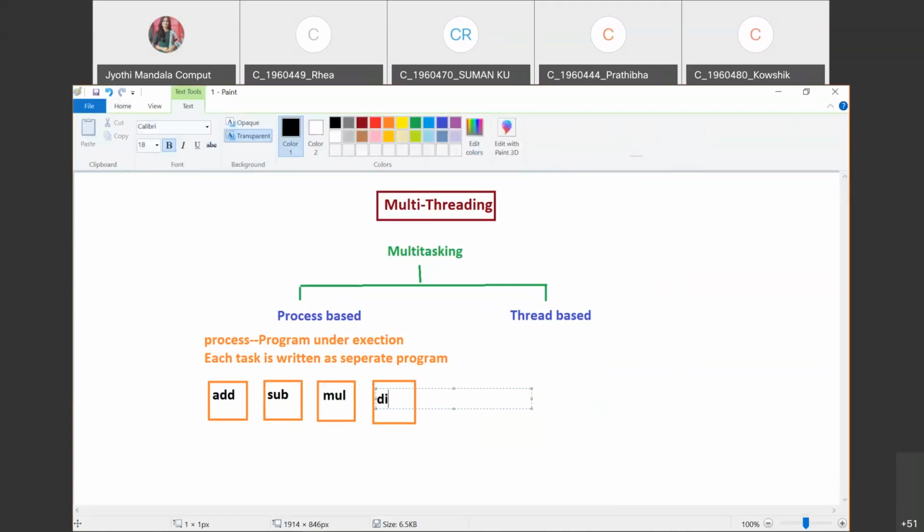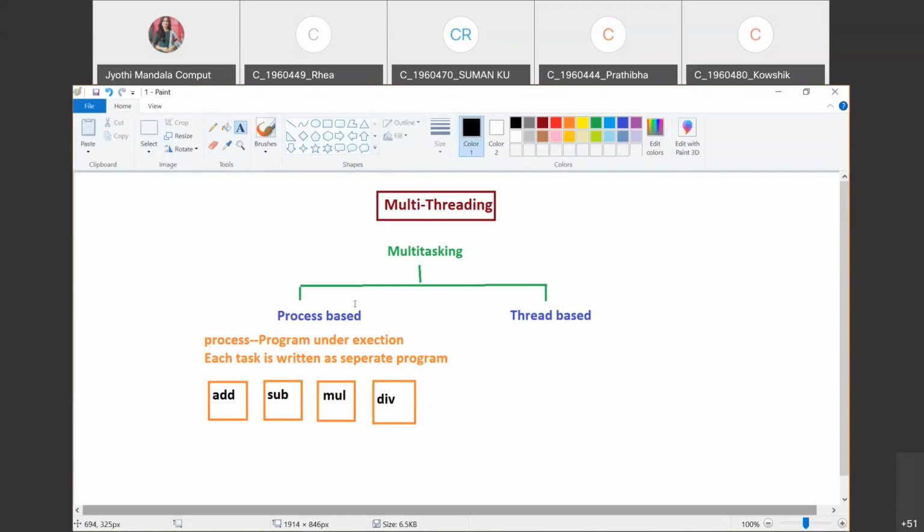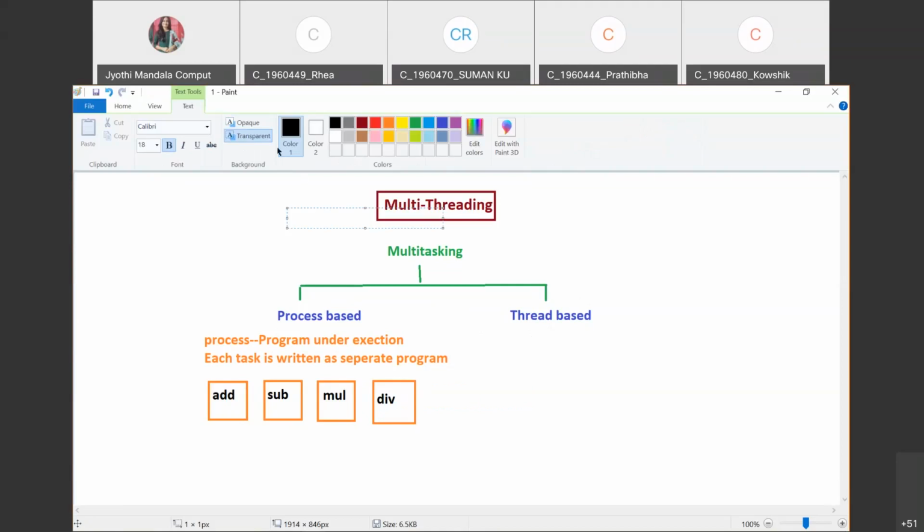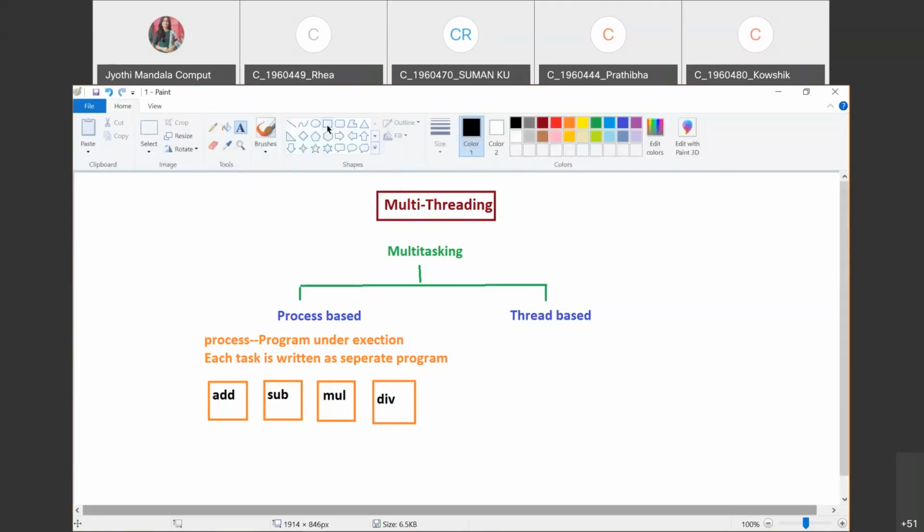Now, what you need to understand here is, in process based, each task like the addition task, subtraction task, multiplication task, and division task will be written as a separate program. So this will be one program, this will be one program, and this will be one program, and this is one program. Understood all of you? But whereas coming to thread based, you will be taking only a single program. Only a single program is written here, and whatever tasks you want to write will be considered as modules in that program. Here you have four programs, here you have a single program.